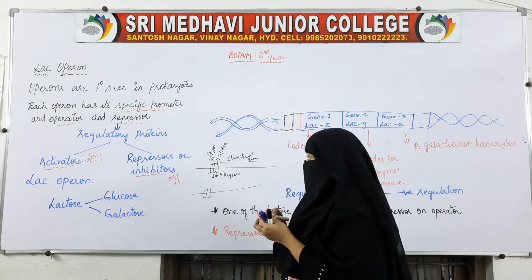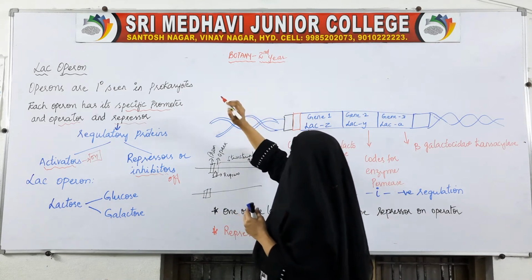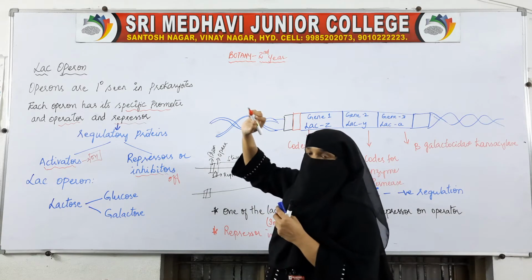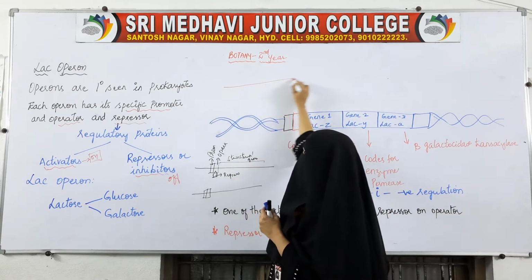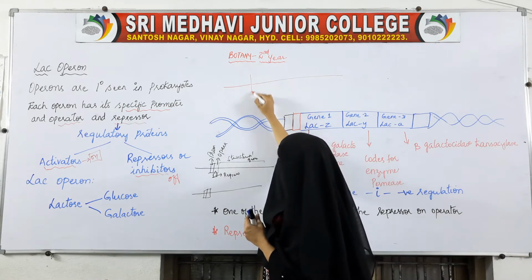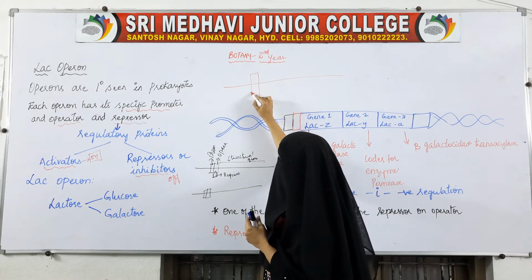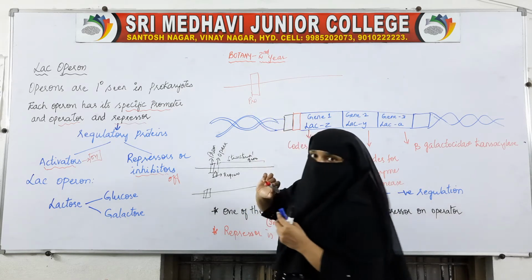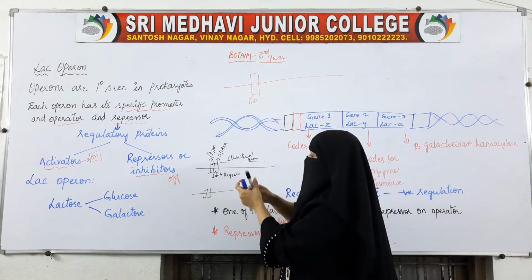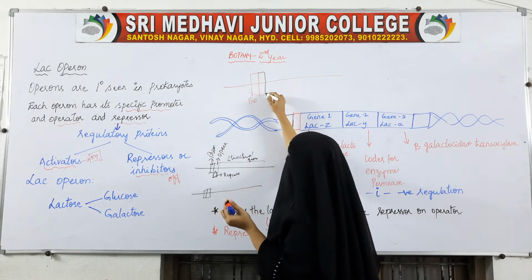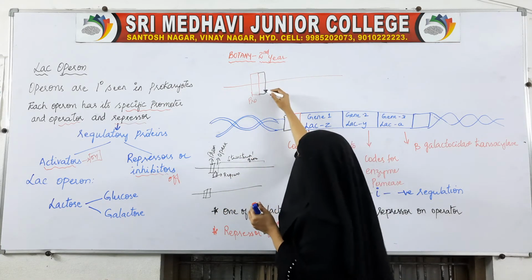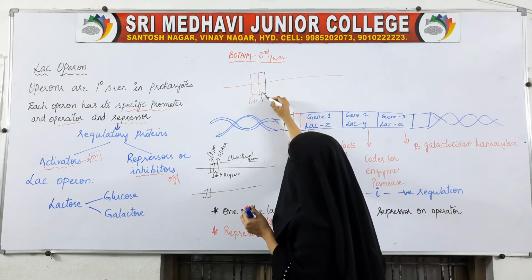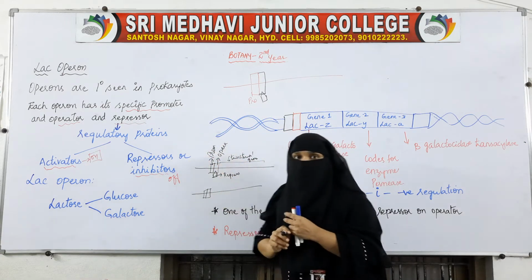If I draw this operon model, this operon consists of, this is a segment of DNA. On this DNA, operon consists of a promoter. Then we have this operator. On this operator, we have a repressor, that is regulatory proteins.